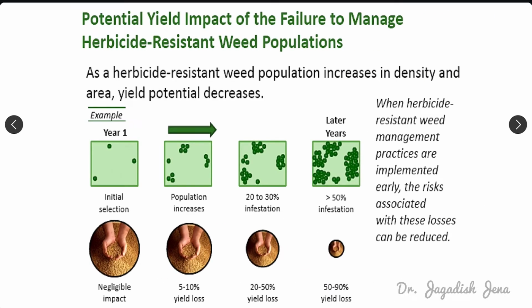This is one example: in the initial years there are fewer resistant weeds present, so there is more grain yield. Later on, due to the increase in resistant weeds, there will be more infestation and the herbicide is incapable of controlling those weeds, so there will be more yield loss. So this is one example.